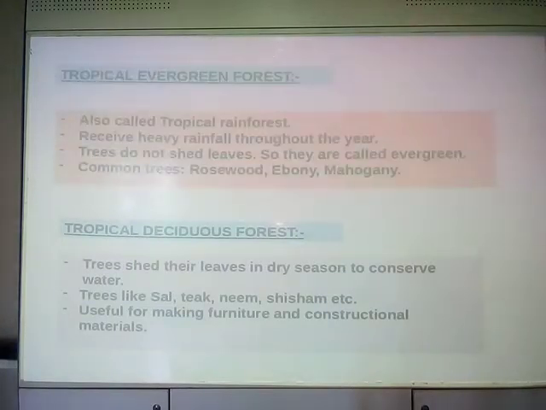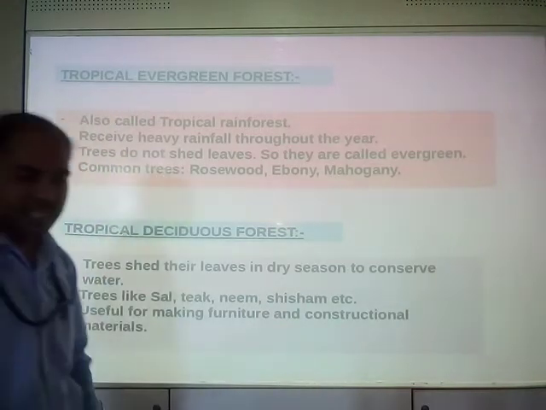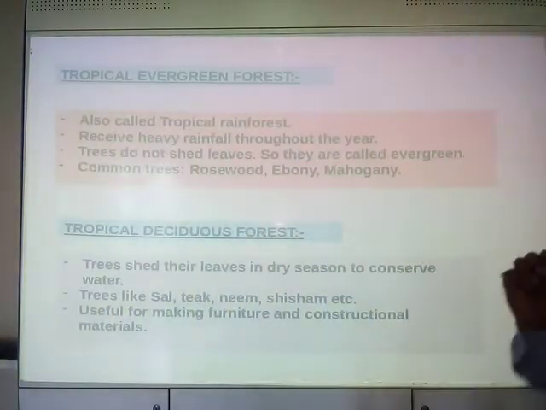Now these are the types of forest. First one is tropical evergreen forest. You have to learn the characteristics of these types of forest. That is all about the chapter.